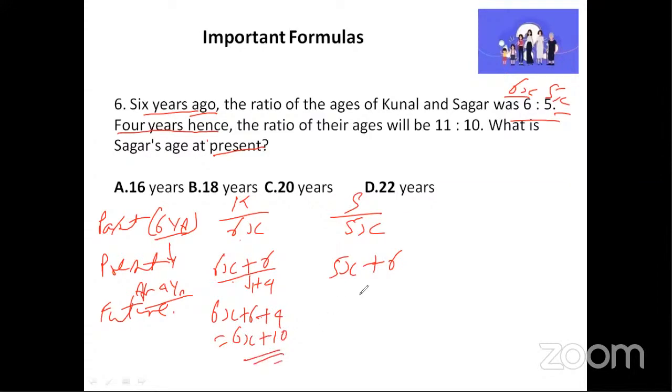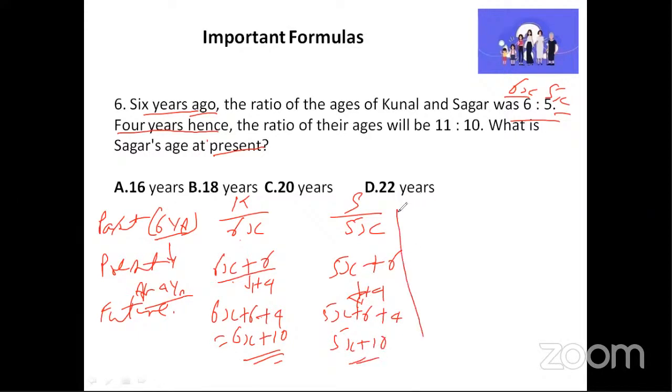Can you tell me what will be this after 4 years? Come on, type the answers. Type the answers. Very good. Perfect. Yes, Salma Banu, Asfia Sultana, Amrin. Yes, right. Perfect. So this will become 5x plus 6 plus 4. We are simply adding plus 4. That's it. So this will be 5x plus 10.